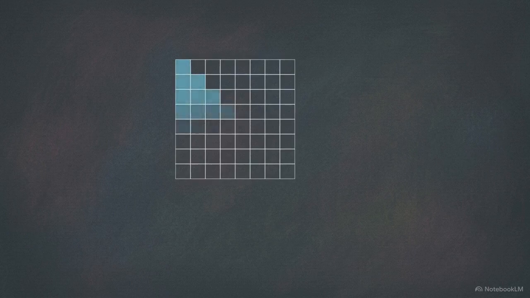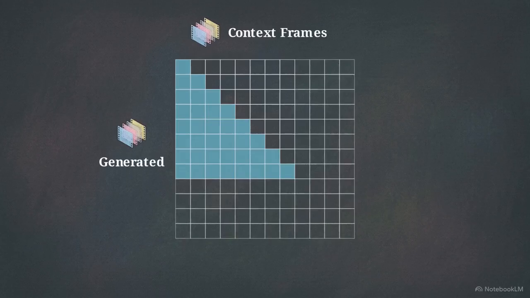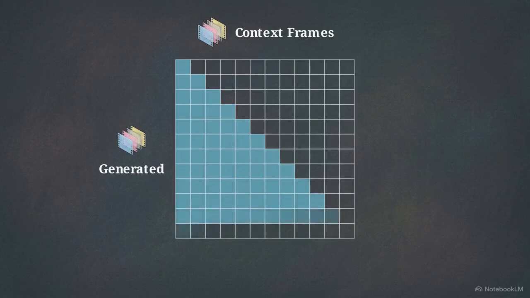In autoregressive video training, models use a standard lower triangular attention mask, where new frames attend to past context. As the sequence lengthens, this context window grows overwhelmingly dense. The model leans entirely on this history, causing overfitting and visual degradation. To fix this, the team engineered the MoBA mask.